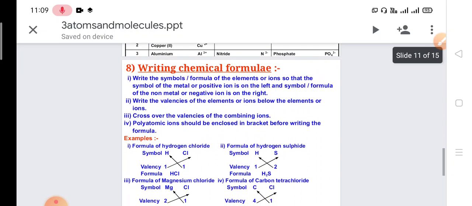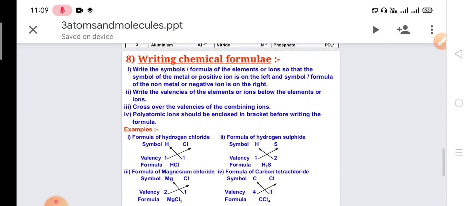Now, how to write the chemical formula? First of all, what is a chemical formula? A chemical formula is just a symbolic representation of elements or ions, so that the symbol of the metal or positive ion is on the left and the symbol or formula of the non-metal or negative ion is on the right.